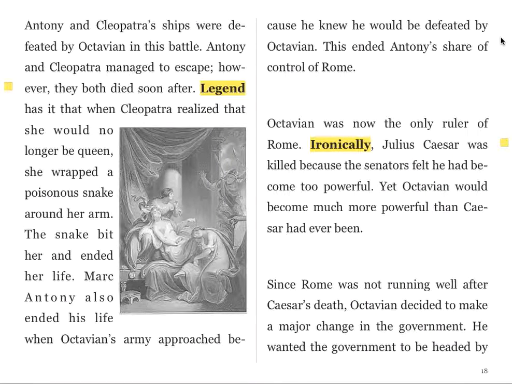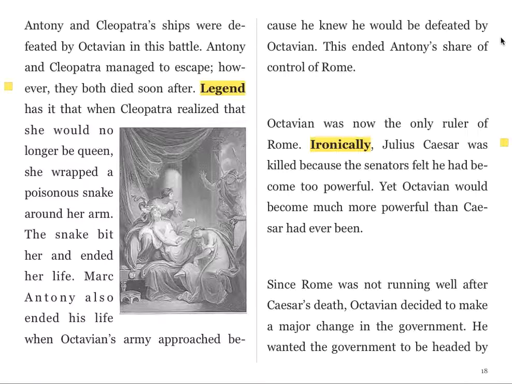Antony and Cleopatra's ships were defeated by Octavian in this battle. Antony and Cleopatra managed to escape, however, they both died soon after. Legend has it that when Cleopatra realized that she would no longer be queen, she wrapped a poisonous snake around her arm. The snake bit her and ended her life. Mark Antony also ended his life when Octavian's army approached because he knew he would be defeated by Octavian. This ended Antony's share of control of Rome. Octavian was now the only ruler of Rome.